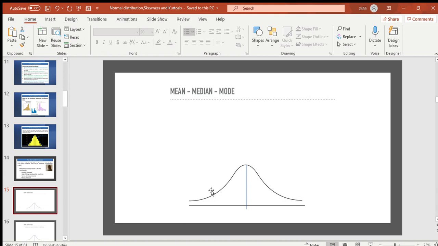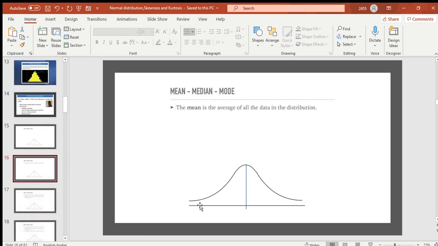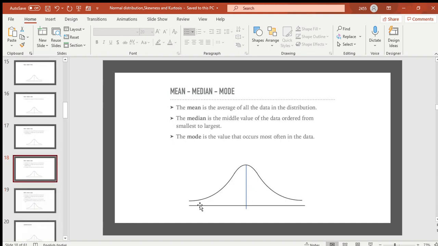Okay, let's see how the mean, median, and mode are in normal distribution. So what is mean? It is the average of all the data in the distribution, and median is the middle value of the data when we arrange it in an ascending or descending order, and mode is the value which occurs most often in the data. So in a normal distribution curve, the mean, median, and mode are the same.